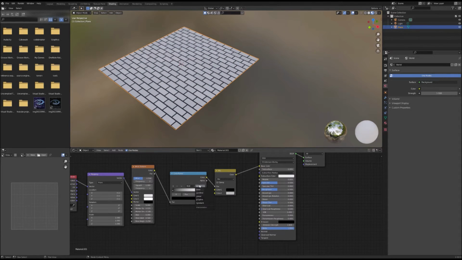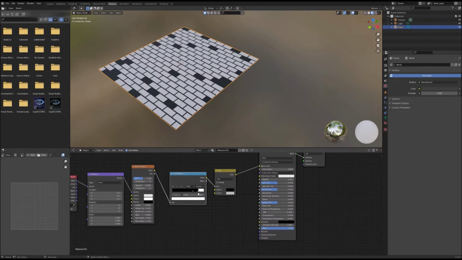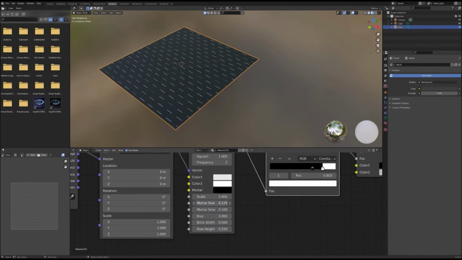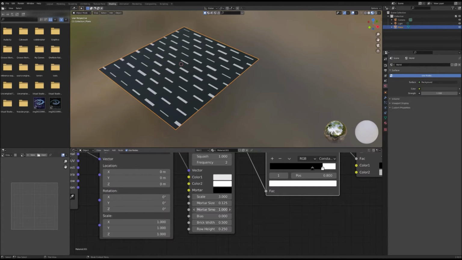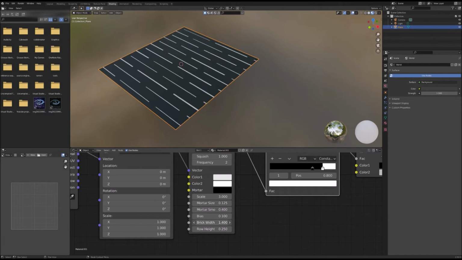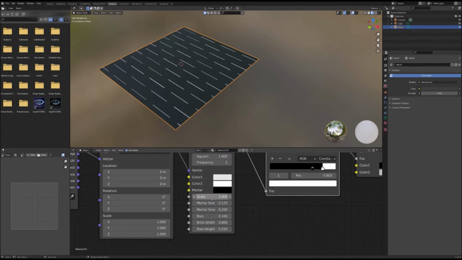Next, change the color ramp from linear to constant. Then adjust to your liking. I'm going to have all my bricks here for this tutorial. Then I'm going to change the mortar size. I'm going to scale it up, and change the mortar smoothness. Change the bias, and change the width, and get it to where I like it.